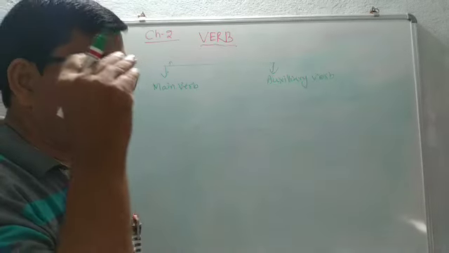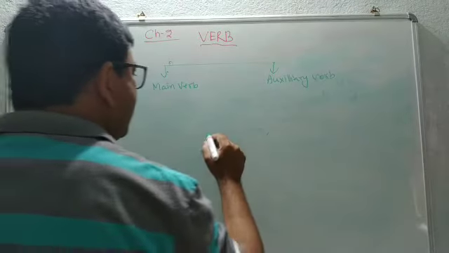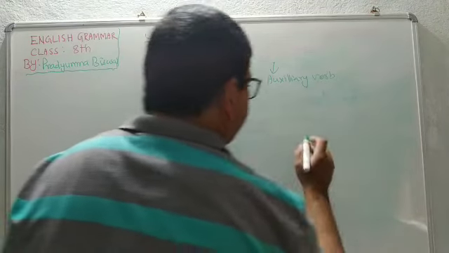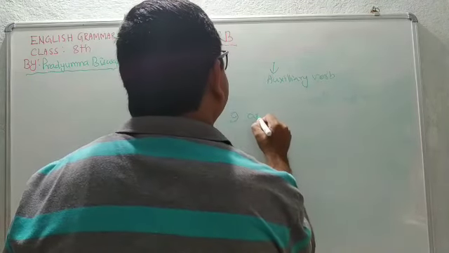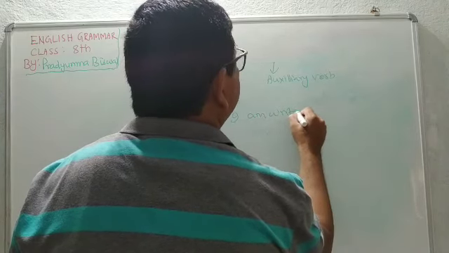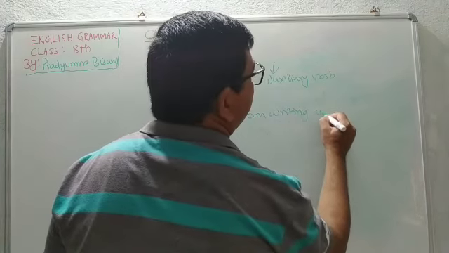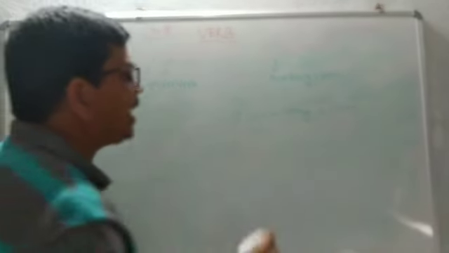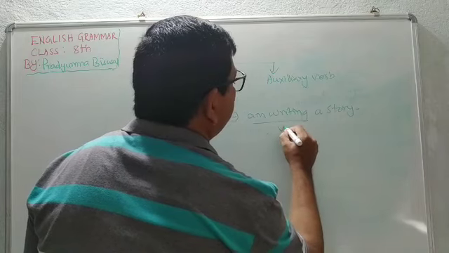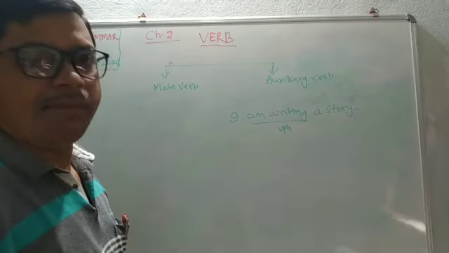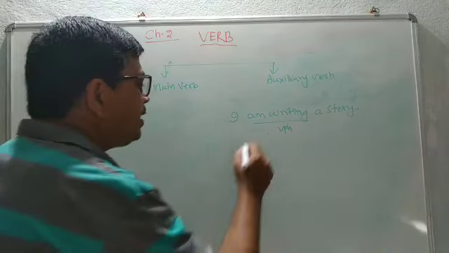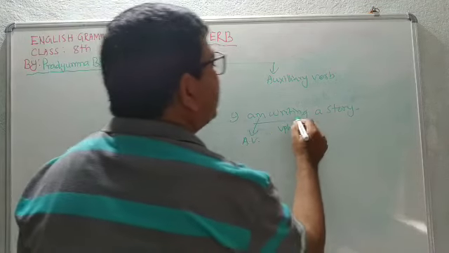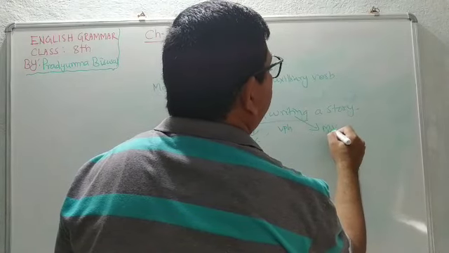Here I am taking an example. I am writing a story. Here am writing is the verb phrase. Am writing is the verb phrase, and here am is the auxiliary verb, and writing is the main verb.